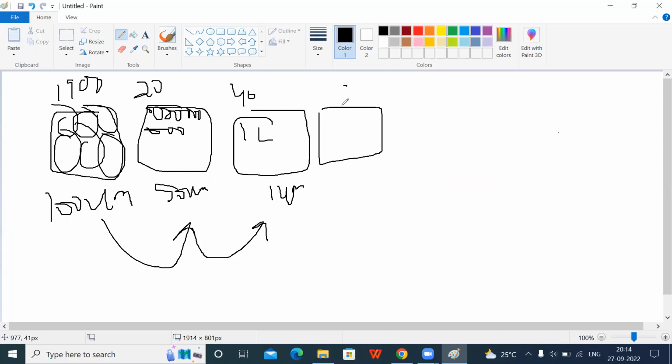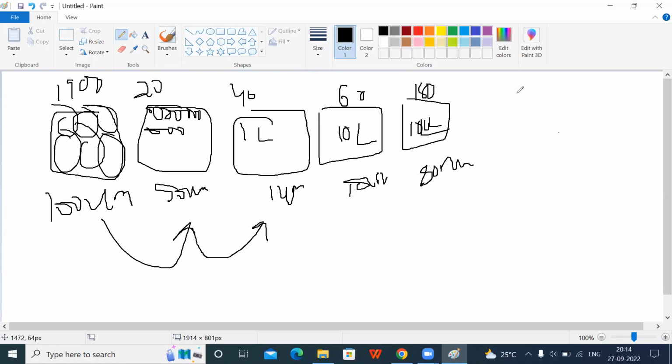Then in 1960, suppose 10 lakh or 100 lakh transistors are integrated in a chip, and you can consider the size as 100 nanometers. In 1980, suppose we use 10 lakh or 1 crore transistors, and the size is maybe 80 nanometers. In 2000, we use about 10 crore transistors, and the size of the transistor may be 50 nanometers.